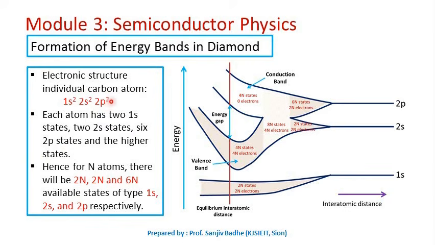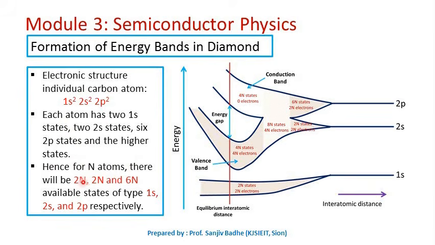But how many 2p electrons are there? Only 2. So in an atom, out of these 6 2p states, only 2 will be occupied. Higher states will be empty. When we bring n number of atoms close together, each of these energy states will split into n number of states.